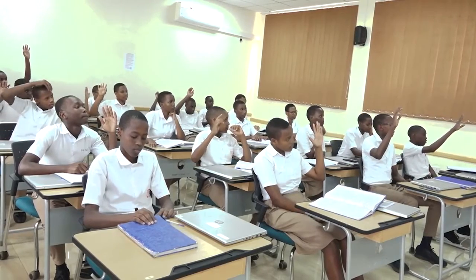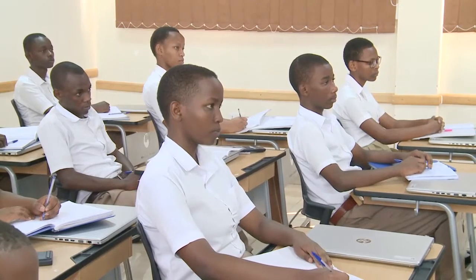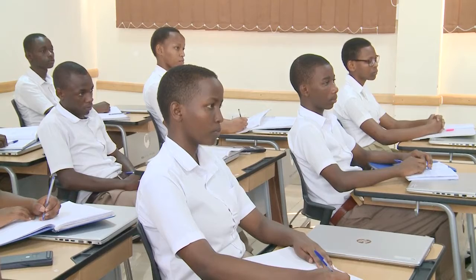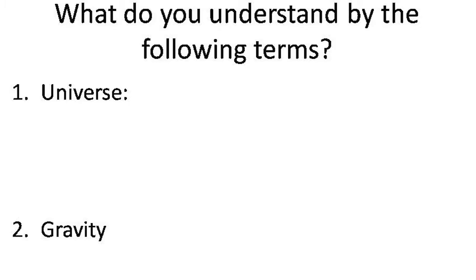Thank you. Anyone who has another definition, different from this one? The universe is endless space, which contains heavenly bodies, including planets and stars. Thank you for your definition, please. All of you are saying the universe is composed of the planets, stars, and other bodies, including us. Are you together? And also we have another word, gravity.